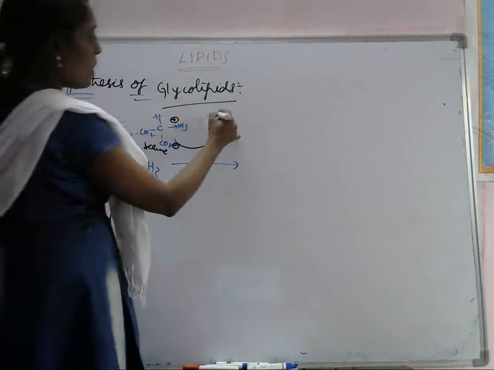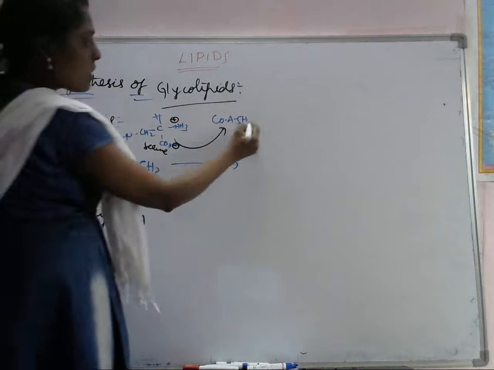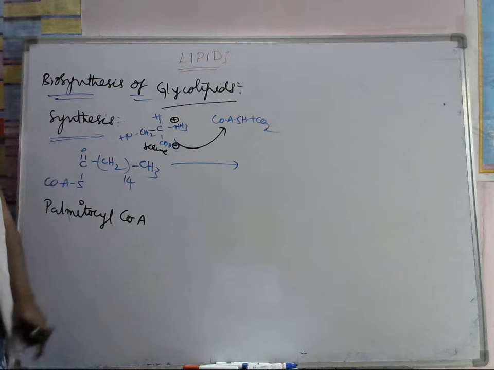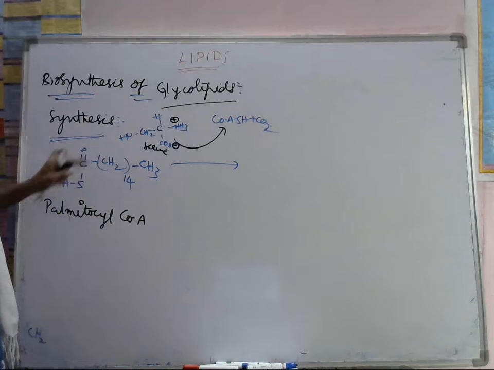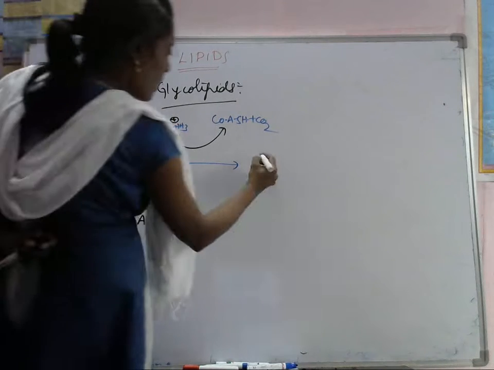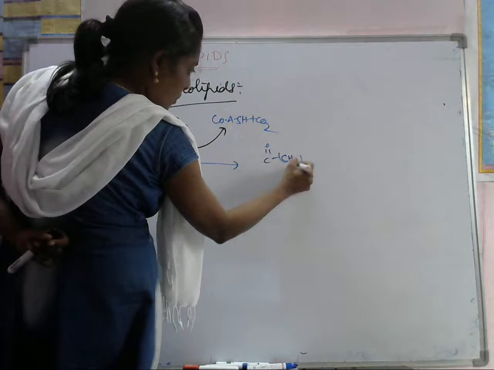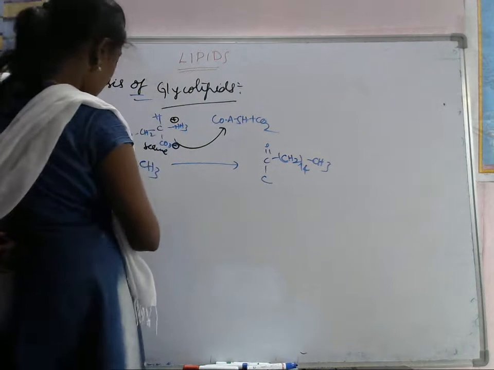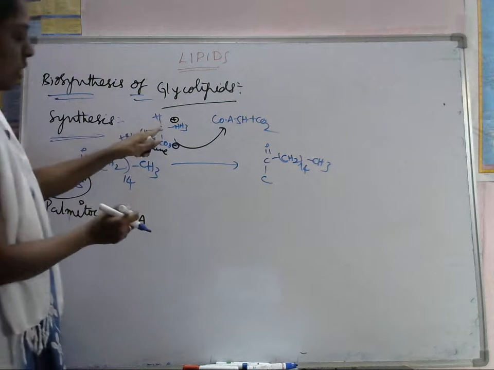What will it do now? This CoA SH plus CO2. Decarboxylation occurs here. This will be removed and this group added. Here we will have C double bond O, CH2, 14 times, CH3. So we are removing this group and introducing this group.